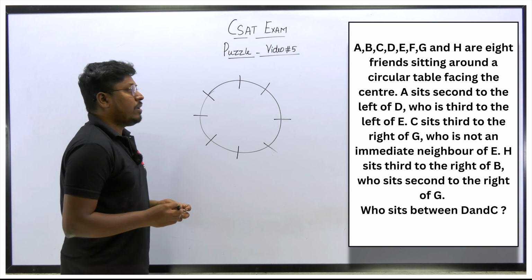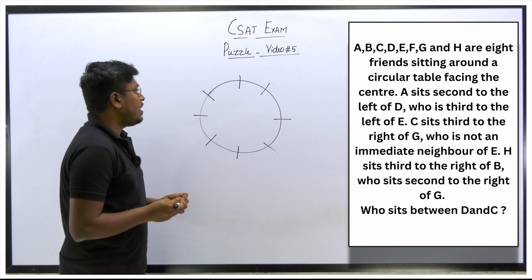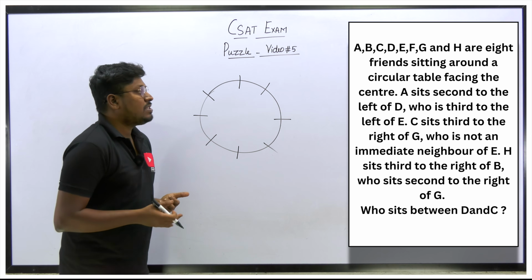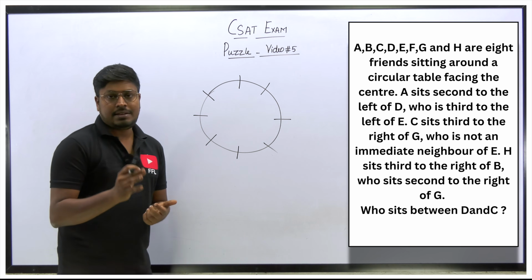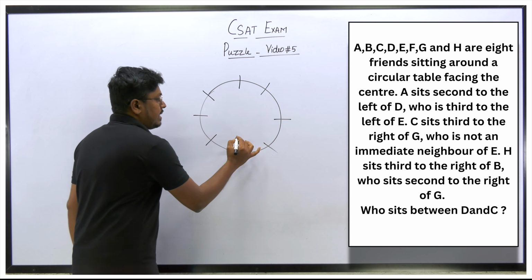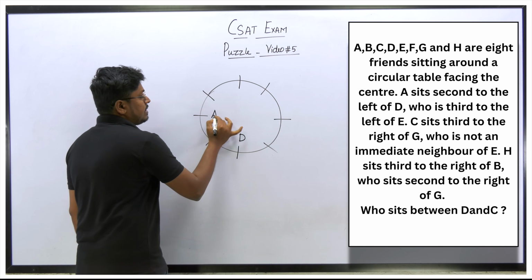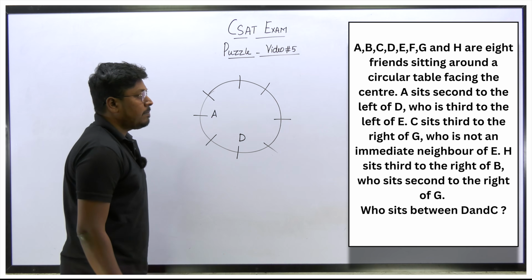So now first point, A sits second to left of D, and we already know that all the persons are facing the center, right? So now first point is A sits second to left of D. So D's left hand side at a second place is A. So we can fix D here. So this will be the place for A.